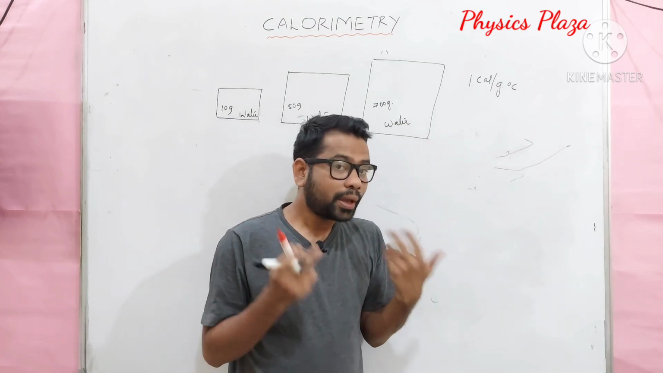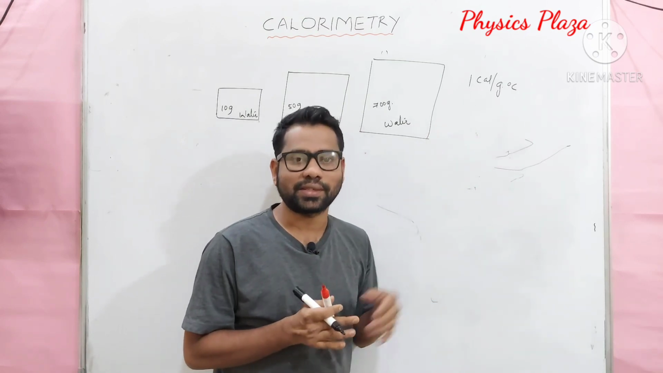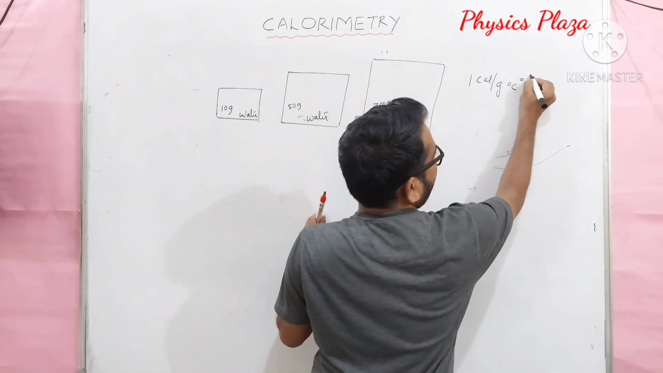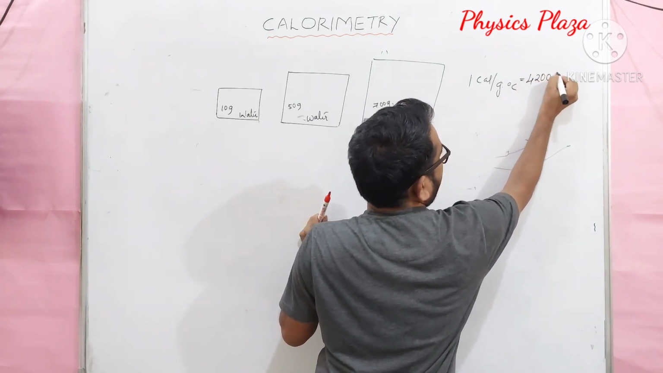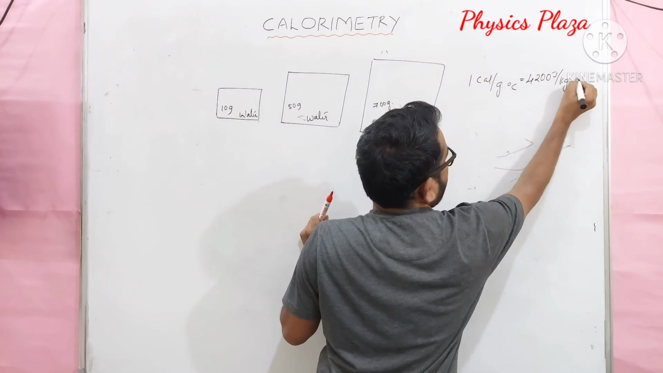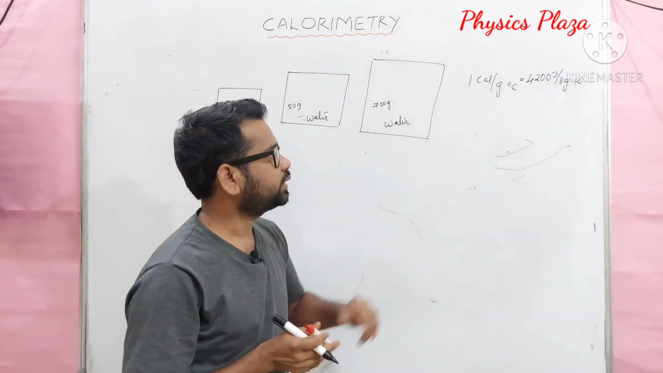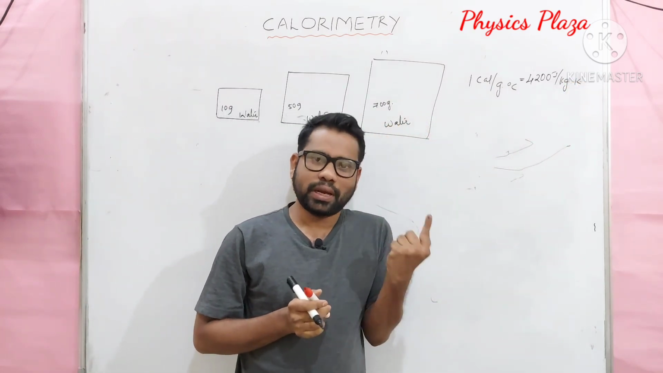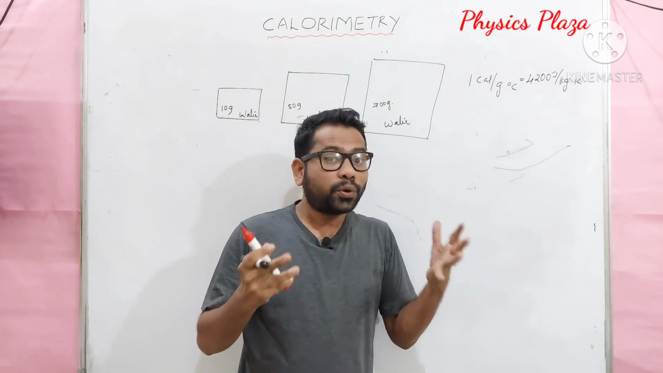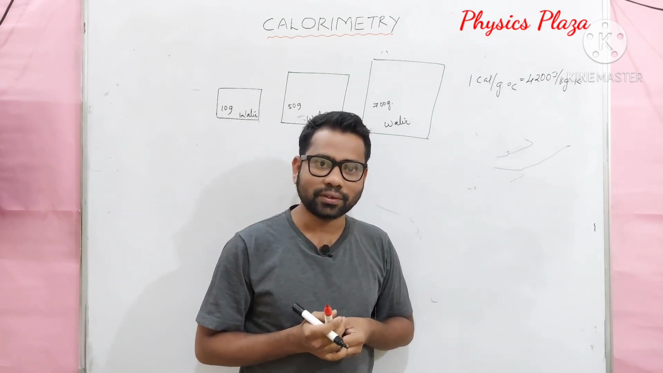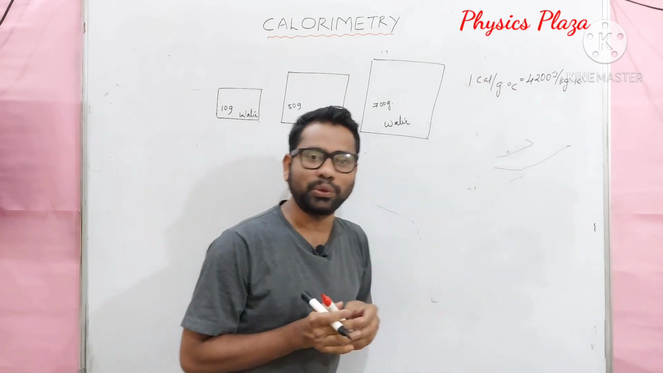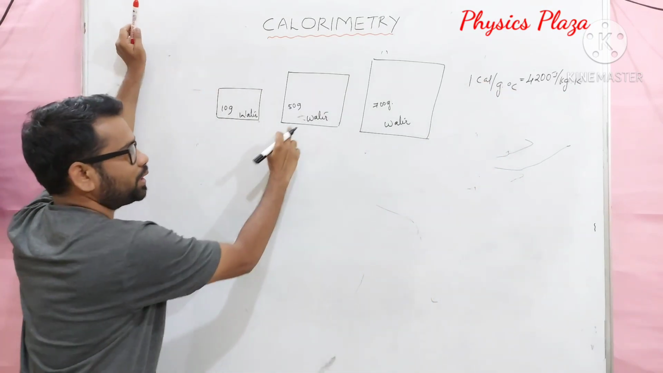Okay. So to make ourselves happy, let us express its value in the SI system, which is equivalent to 4200 joule per kg Kelvin. So 1 calorie per gram degree Celsius, whereas 4200 joule per kg Kelvin, but both are equivalent. Okay, fine. Come back to this point.